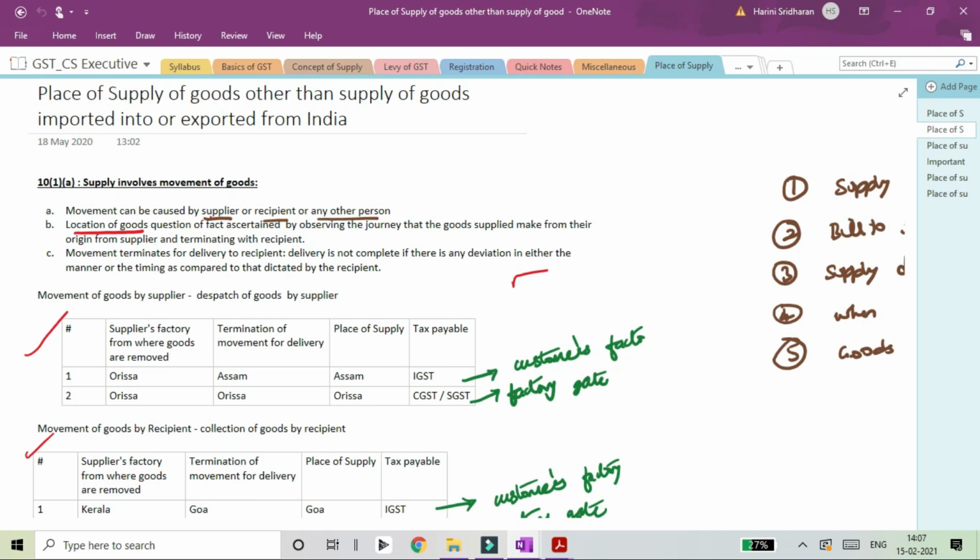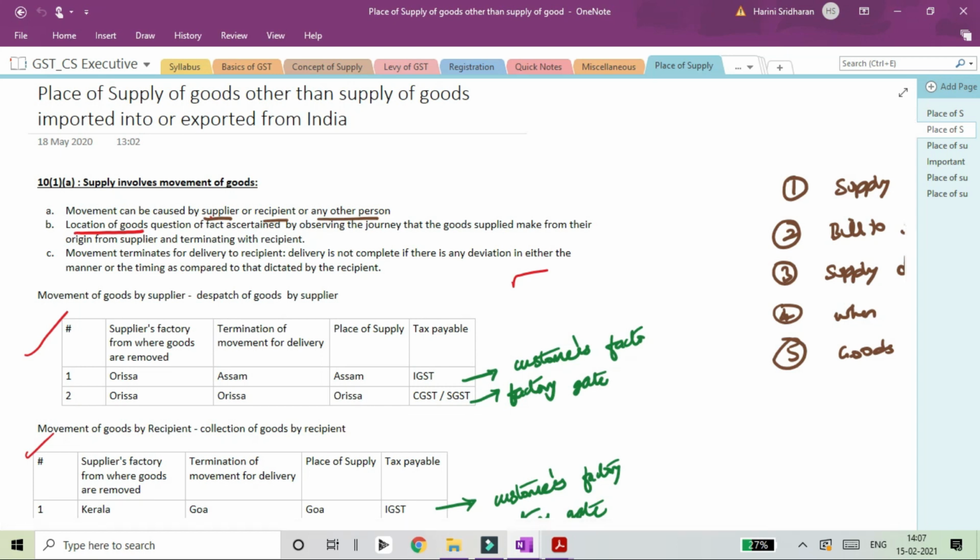The recipient can agree to pick the goods from the supplier's factory. It can be ex-works, or it can be delivery at the customer's premises. The supplier can move the goods from his factory to the recipient's factory. So it is delivery at the customer's premises.